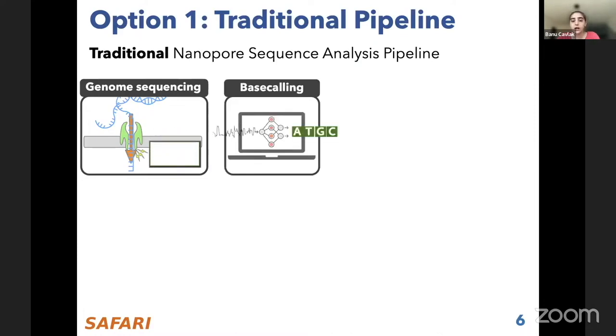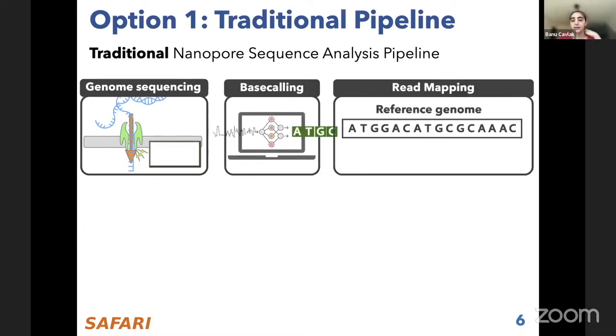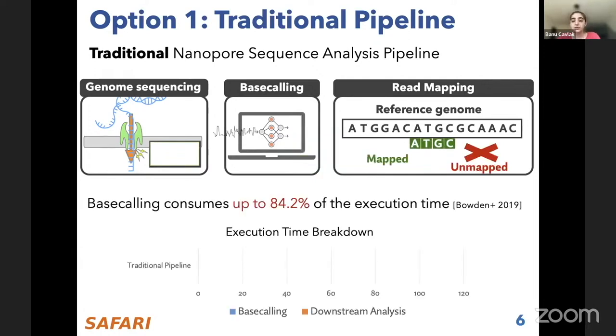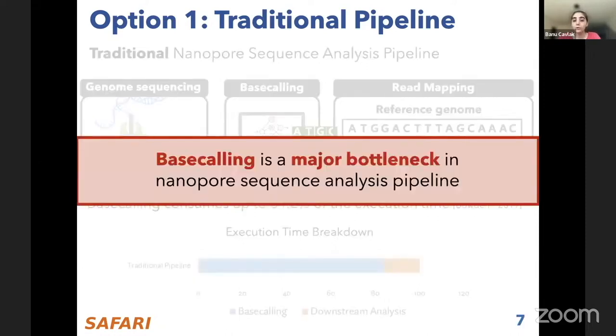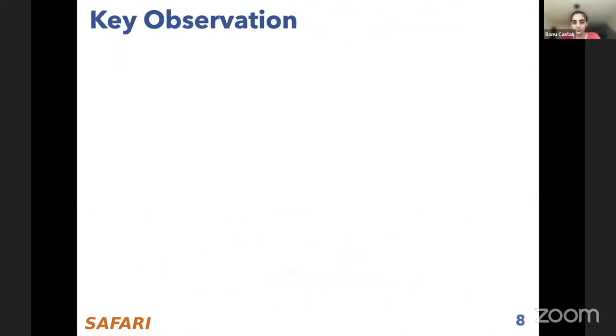This raw signal is then base called using complex neural network models that convert these raw signals to a set of bases. The next step after this is to perform read mapping, where these reads are matched to the reference genome to compute if the read can be mapped or not mapped to the reference genome. Prior studies show that the base calling step alone can consume up to 84.2% of the total execution time, while the remaining analysis takes less than 16%. That's why we conclude that base calling is a major computational overhead in the nanopore sequence analysis pipeline.